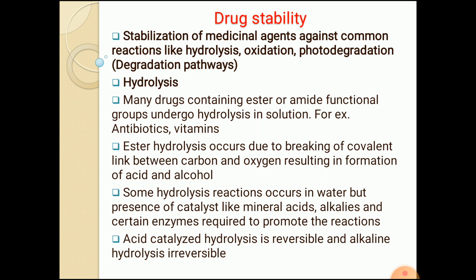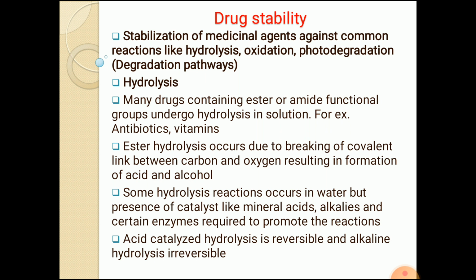Now, some hydrolysis reactions occur in water, but the presence of catalysts like minerals, acids, alkalis, or certain enzymes is required to promote the reactions. Means apart from water, there are certain substances like acids, alkalis, or enzymes which may also increase the rate of hydrolysis reactions.